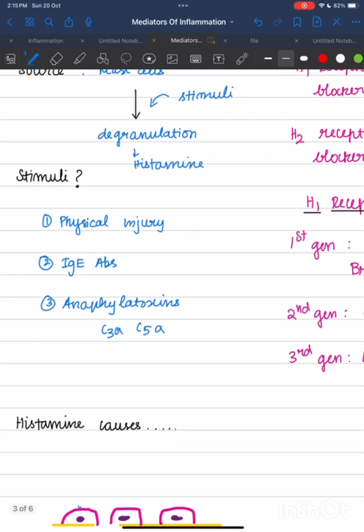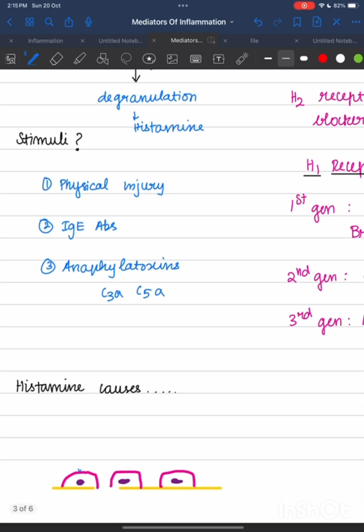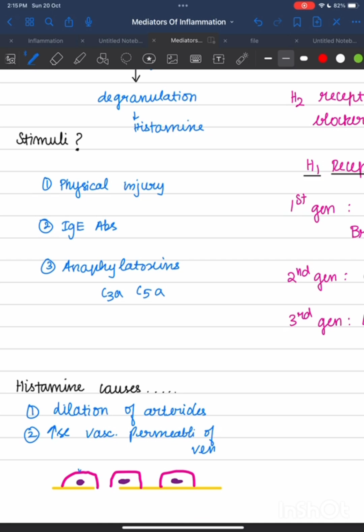And what does histamine cause? Dilation of arterioles, and another is increased vascular permeability of venules.